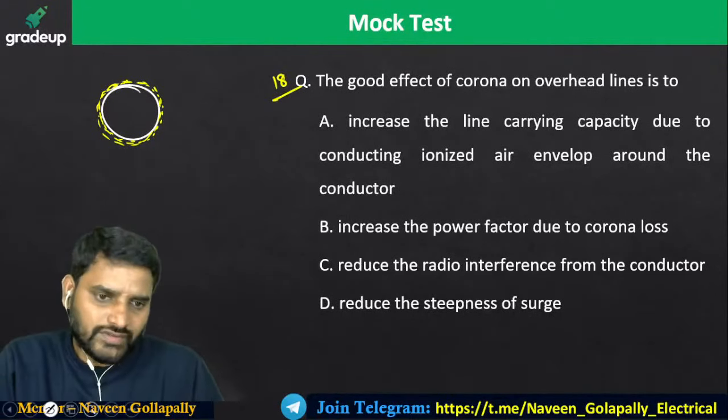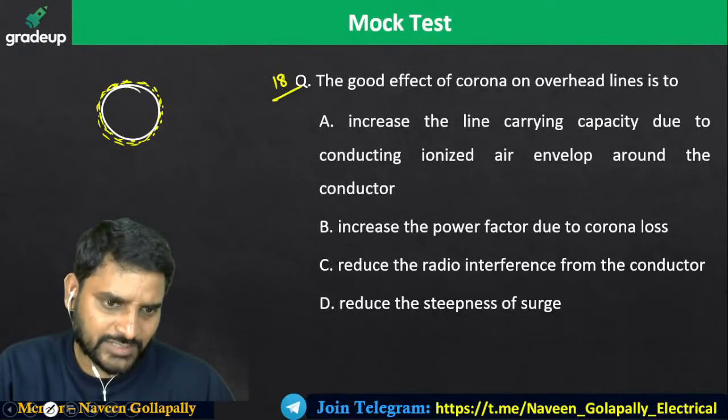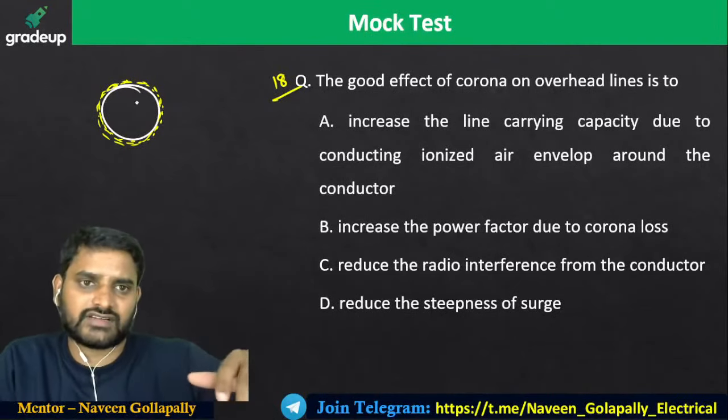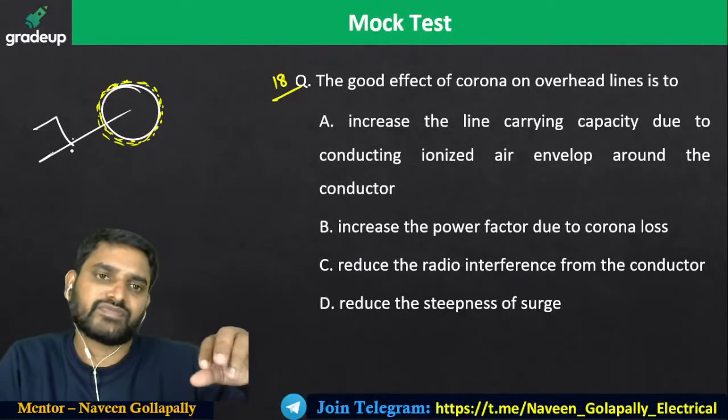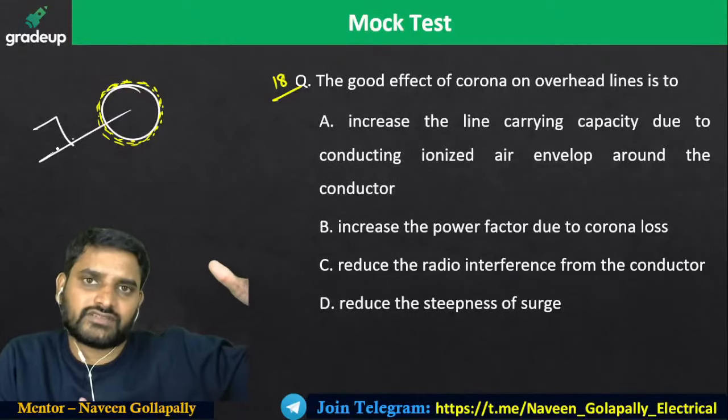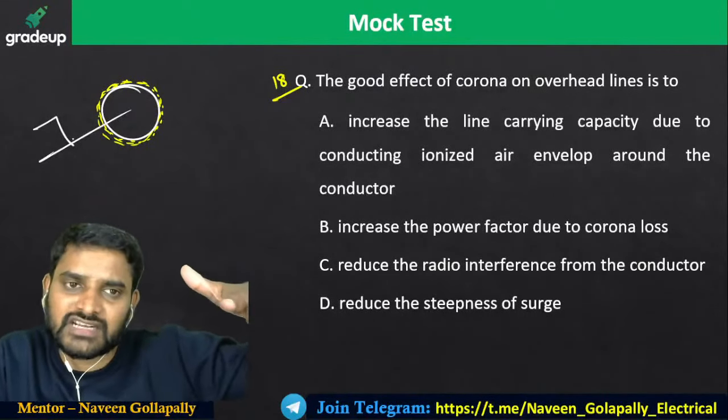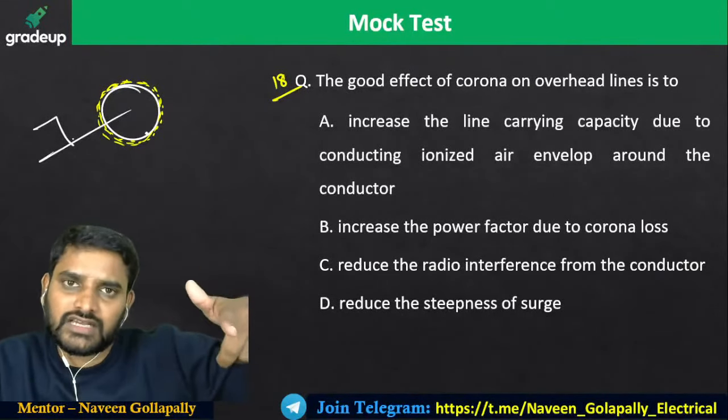Right. So when a surge is attacking the transmission line, maybe thunder or any other surge, in the form of voltage, the impressed voltage on the power conductor without corona is going to be more.